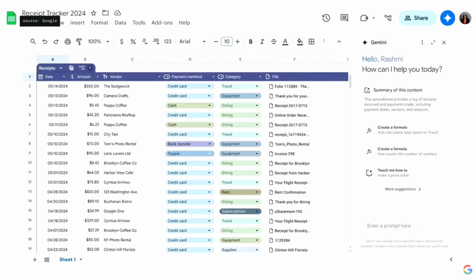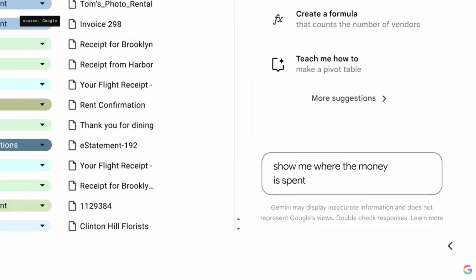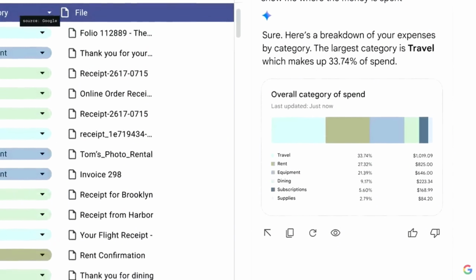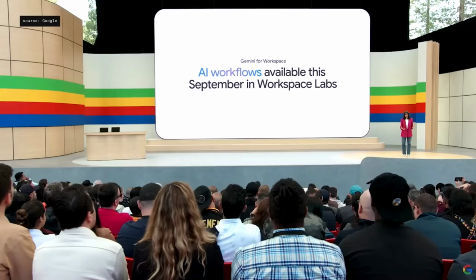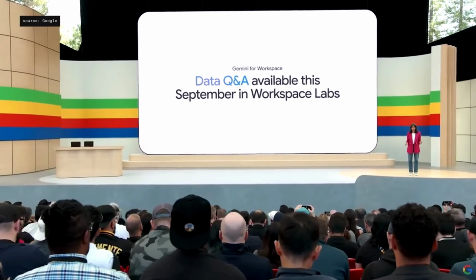Gemini does the hard work of extracting all the right information from all the files in that folder and generates this sheet for you. Show me where the money is spent. Gemini not only analyzes the data from the sheet, but also creates a nice visual to help me see the complete breakdown by category. This particular ability will be rolling out to Labs users this September.